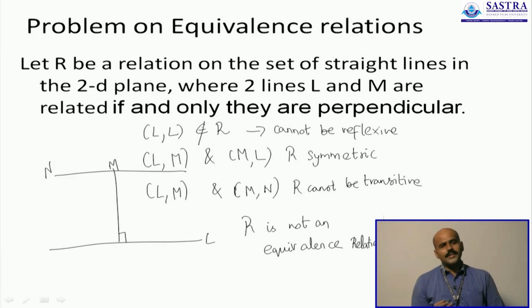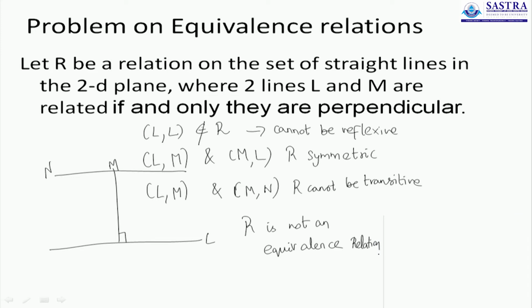This is how we will discuss problems in this class. We will just have a description of the relation and the set on which it is defined. We will not have ordered pairs. It is our exercise to imagine what ordered pairs will be present and how to show that they form an equivalence relation.